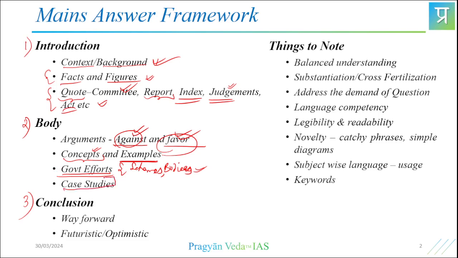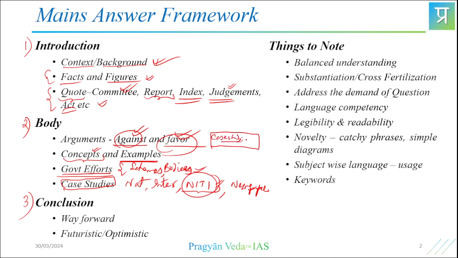Then some various case studies. There are some good national case studies, and then good international case studies. Even reports like those of NITI Aayog come up with standard best practices. You need to collate all those, or even some newspaper-based case studies. You need to collect them all, and if you can write them in a box format in the answer, that will give a lot of value to your answer. Then towards the conclusion, we need to give a way forward, being very futuristic and optimistic. Never take extreme sides.